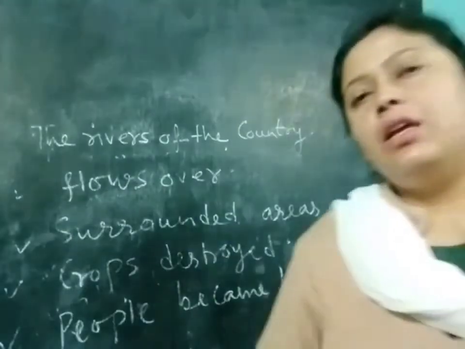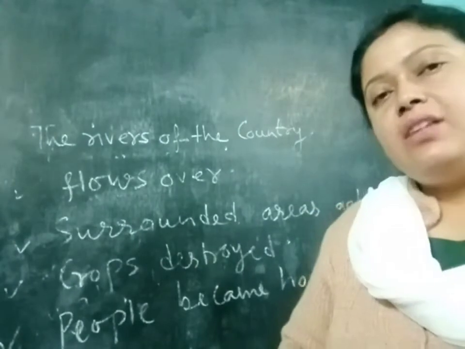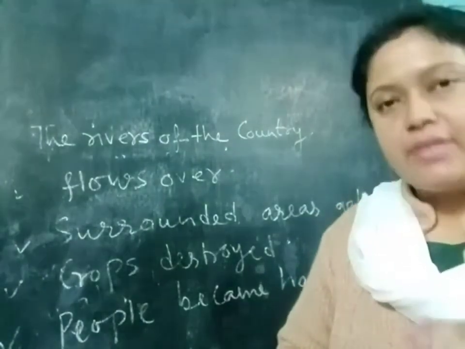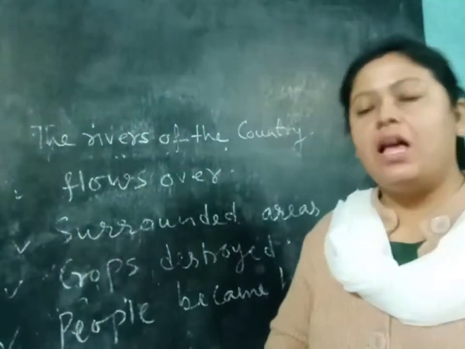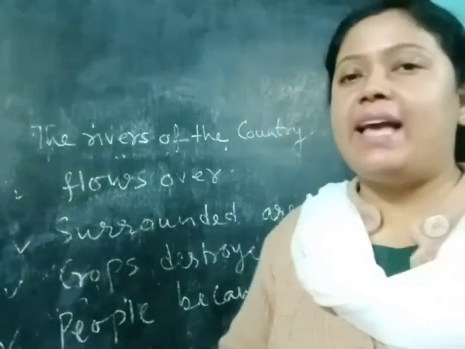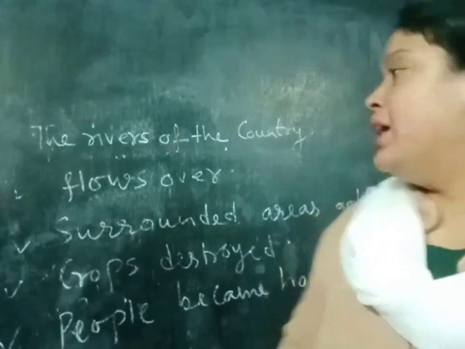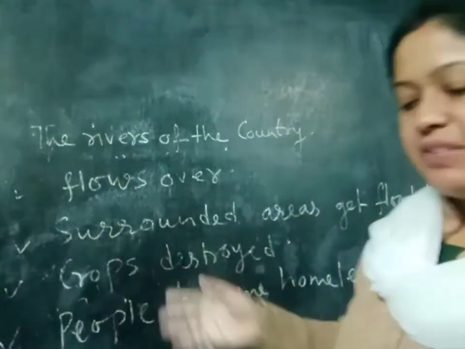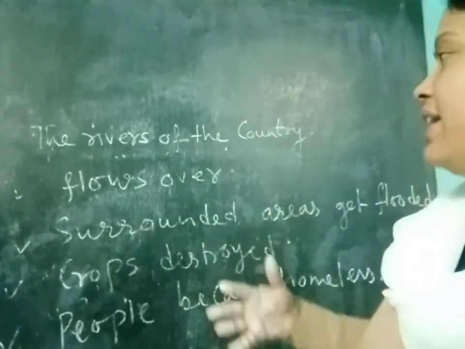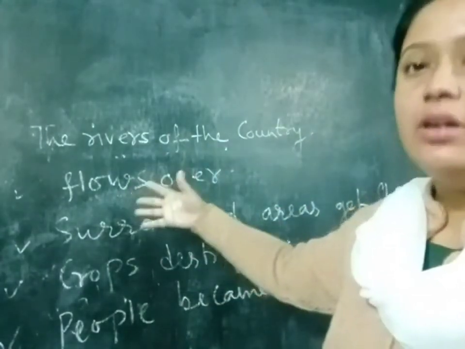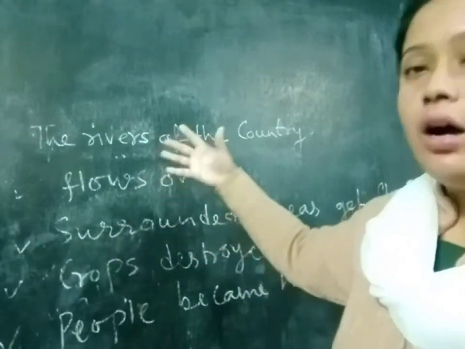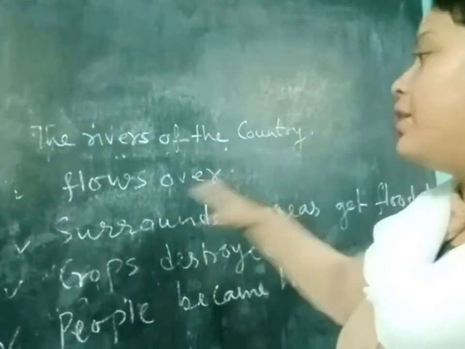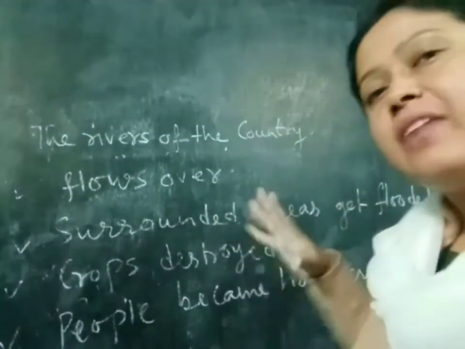But saying only rivers are our friends is not a true sentence. Sometimes rivers behave just like our foes. Why? Because sometimes when rivers have excessive water, it flows over to the surroundings, and the surrounding areas get flooded.